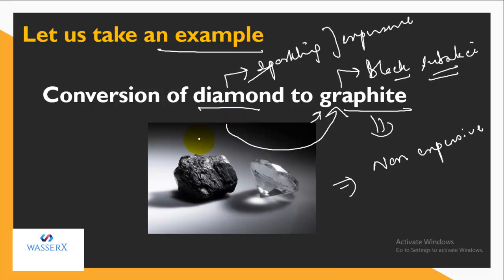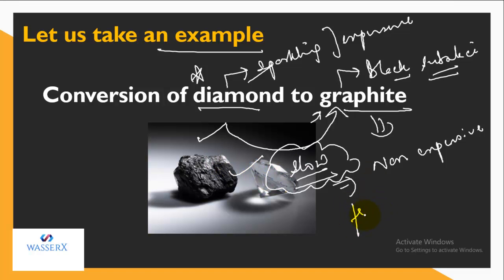But yes, this reaction do take place. But the time taken to convert diamond to graphite is so slow that we hardly feel that this type of reaction can exist. The rate is so slow that we hardly feel that these kind of reactions exist or they are feasible. We are not aware of it. But if we study in detail, then this reaction do exist, but the rate of this reaction is quite slow. That is the reason we cannot believe this kind of conversion.